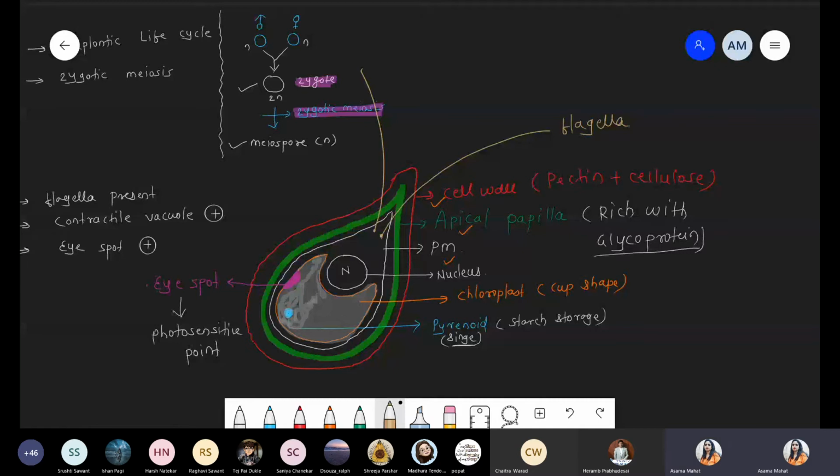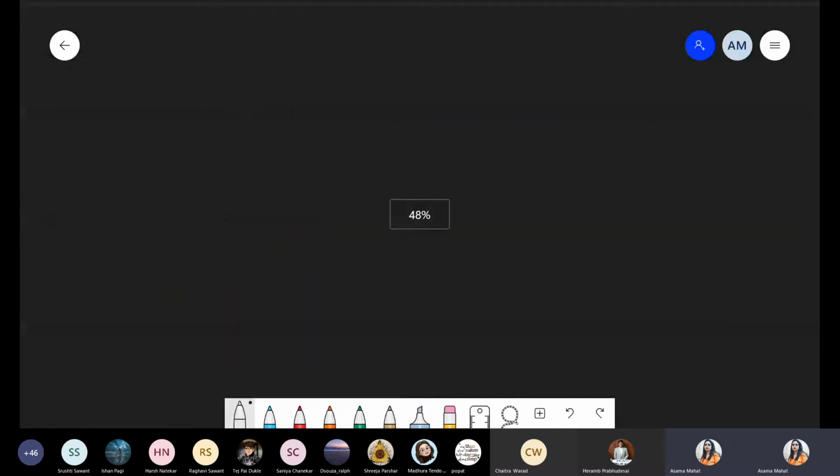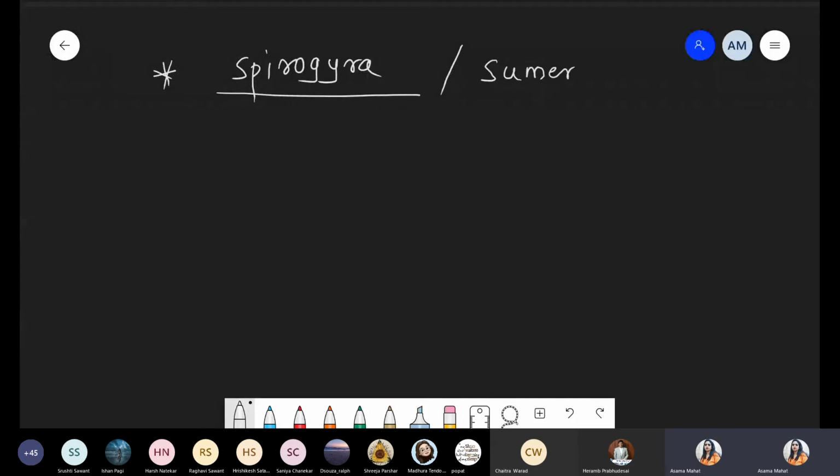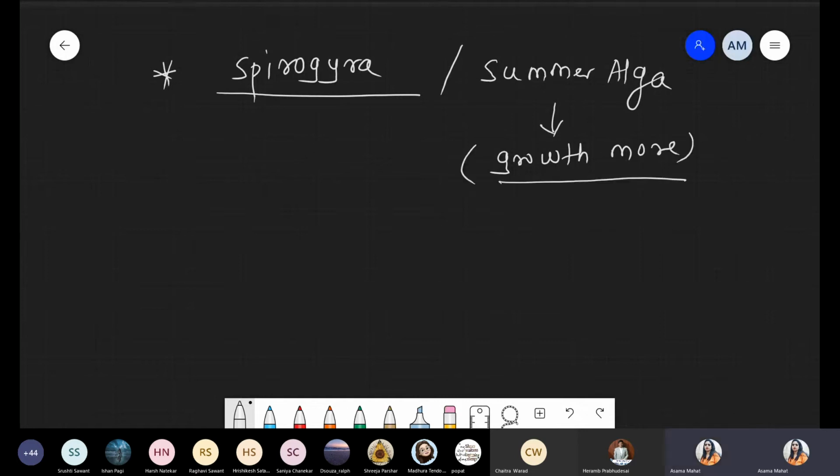Okay, Padma, write down the title. The next special alga we are talking about is Spirogyra. Spirogyra is also called the summer alga, because it has more growth during the summer season.